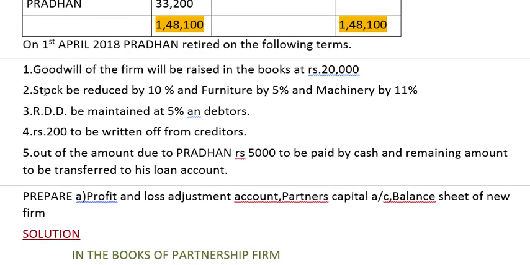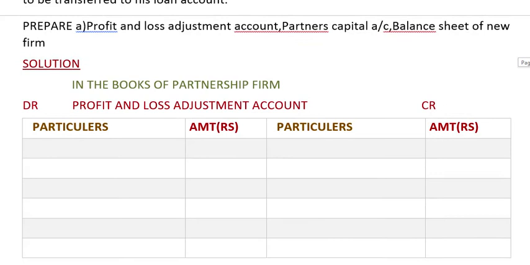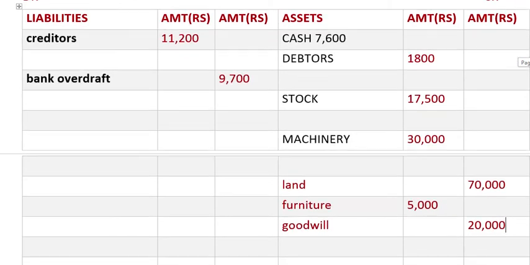Now stock is to be reduced by 10%, furniture by 5% and machinery by 11%. It means it is depreciating. So over here, stock less depreciation, how much? Stock is depreciated by 10%, so 10% of this gives 1750.